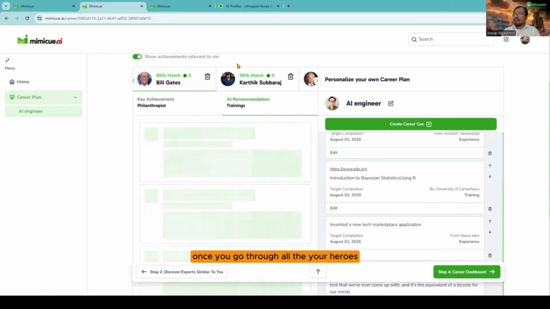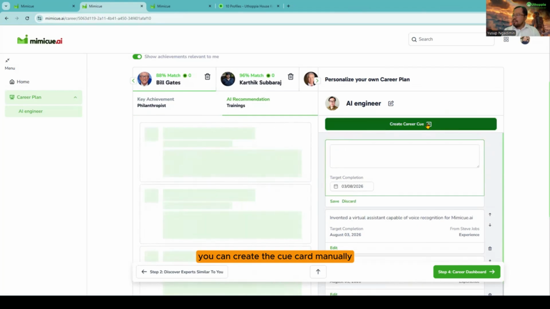Once you go through all your heroes, look at their key achievements, look at the training recommendations, and build your career cue cards on the right. If there's nothing that you like and you feel that maybe there's something that you want to learn, you can create the cue card manually.